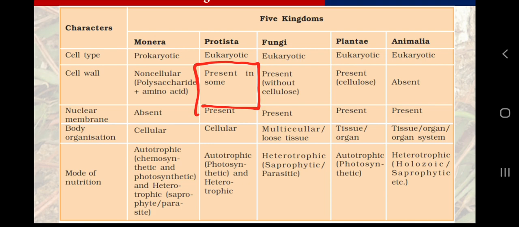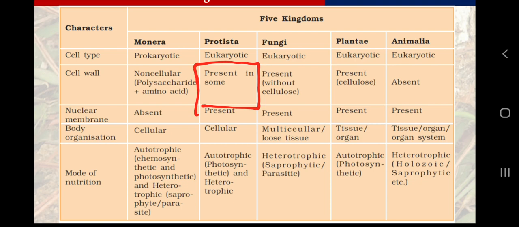Algae, which we are going to study in chapter number 3 with plants, are now also included in Protista. And some fungi we previously studied in fungi, for example slime molds, are now included in Protista. So yes, Protista is a diverse group, and if we study the change in classification in more detail, we come to know that scientists are now willing to split the Protista into several kingdoms, more than 10. Why?